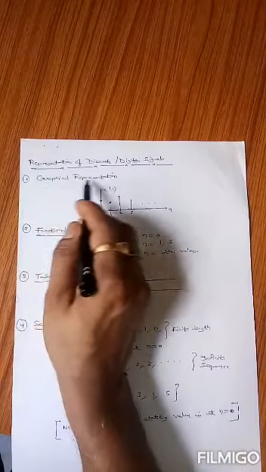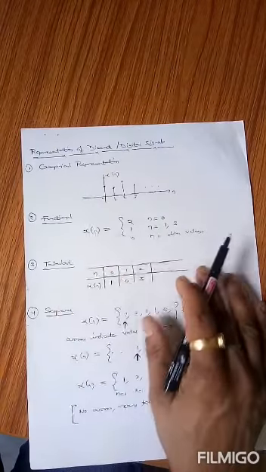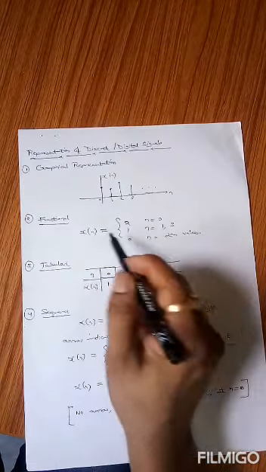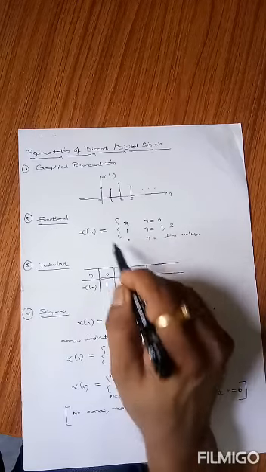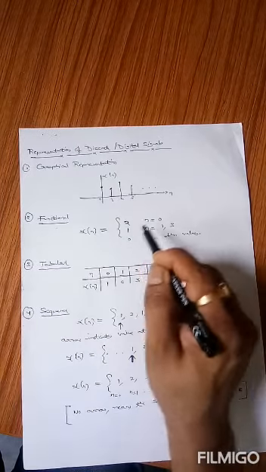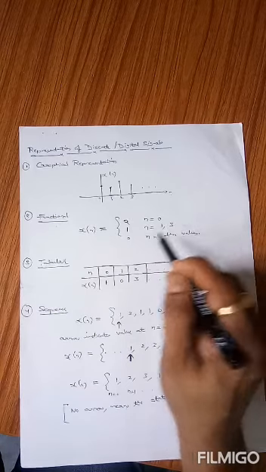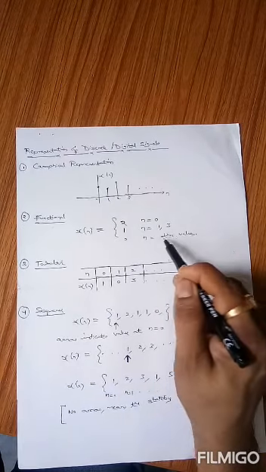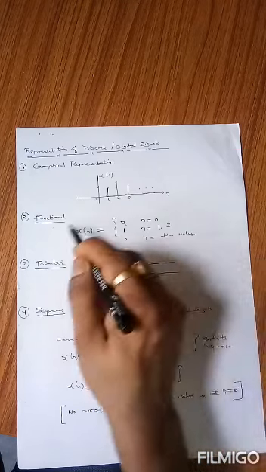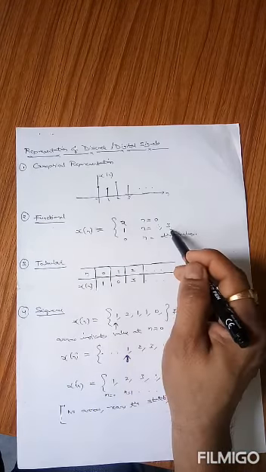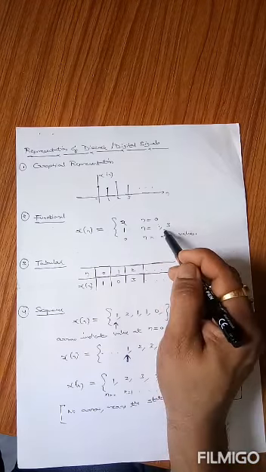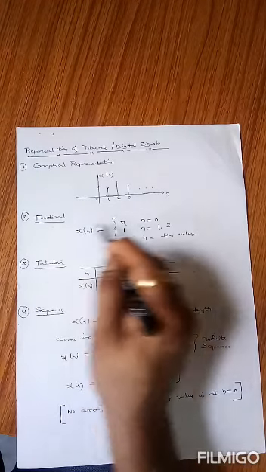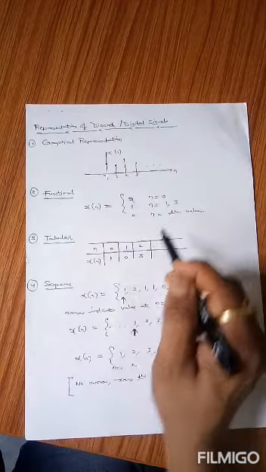So this is one representation that is known as graphical representation. Another one is functional representation. Xn is defined in a function form like this: xn is equal to 2 for n equals 0, it is equal to 1 for the values of n equals 1 and 3, and it is equal to 0 for all the other values of n. This is the way we can represent any signal with respect to n. For the values of n, the values of xn are defined, and this representation is known as functional representation.